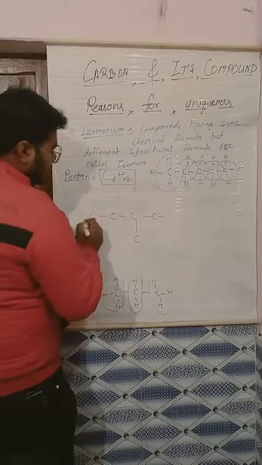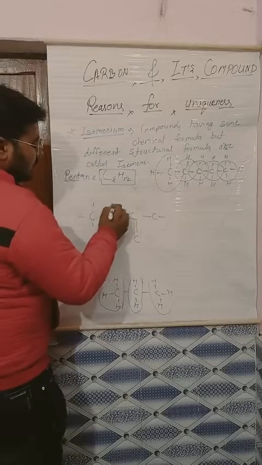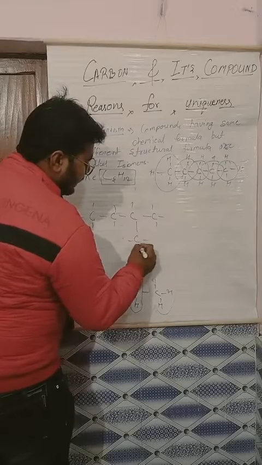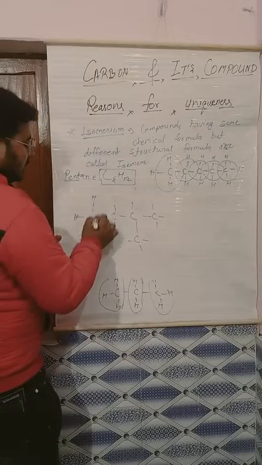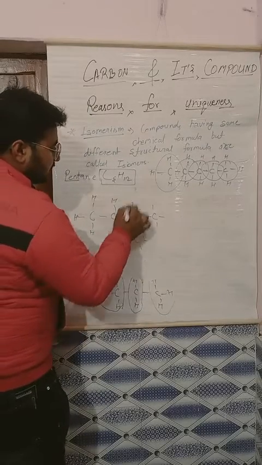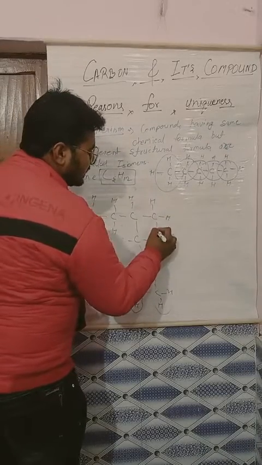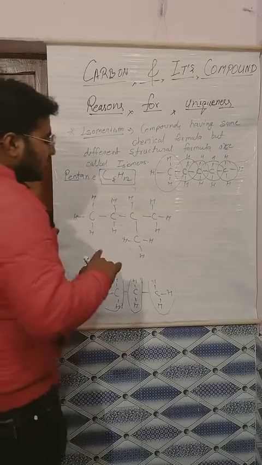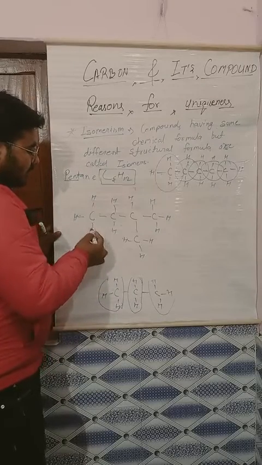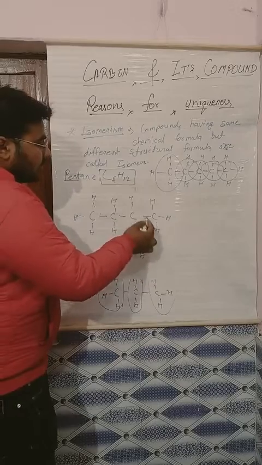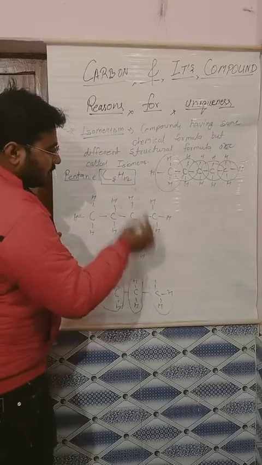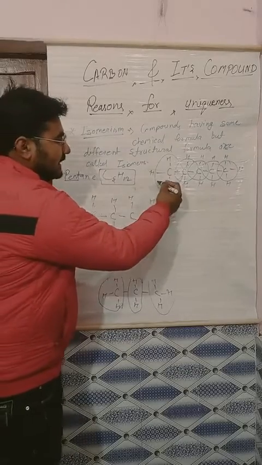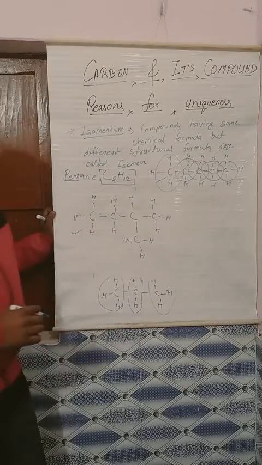C. Now let's take 12 H. You can see all the carbons are having 4 bonds, but the structure is changed. You can see that it is having different structure and this one is having different structure.